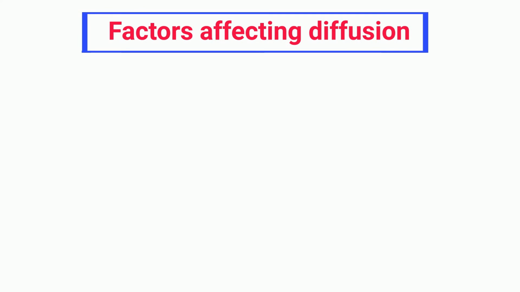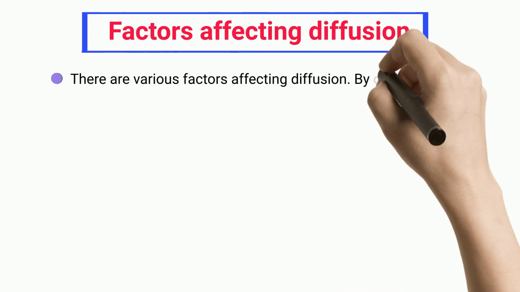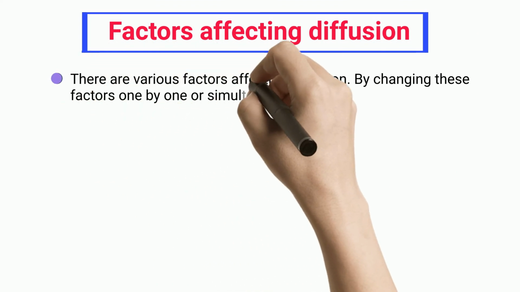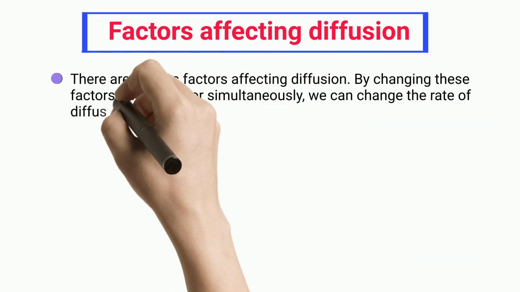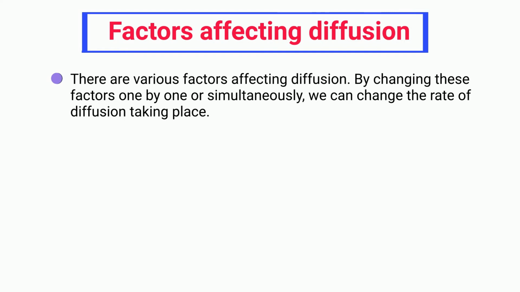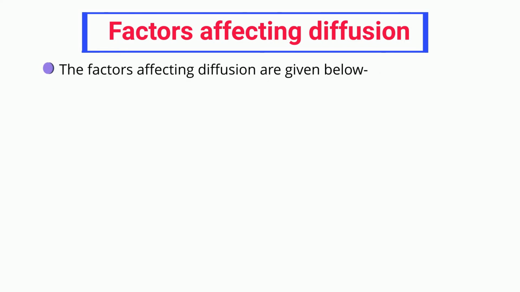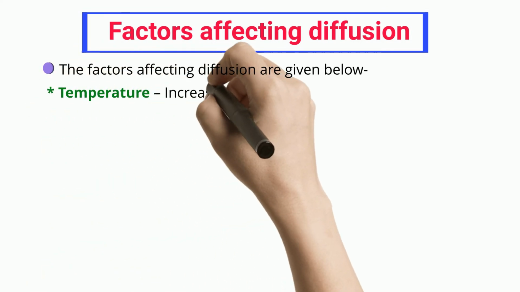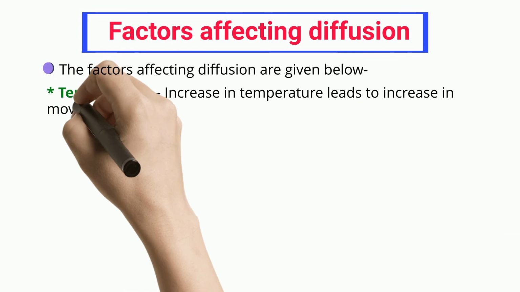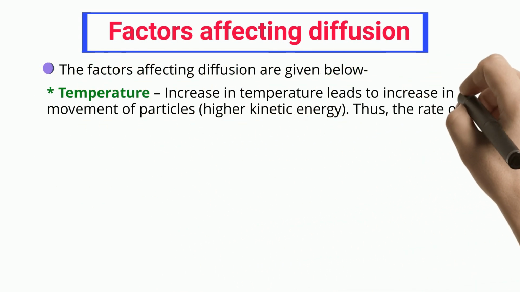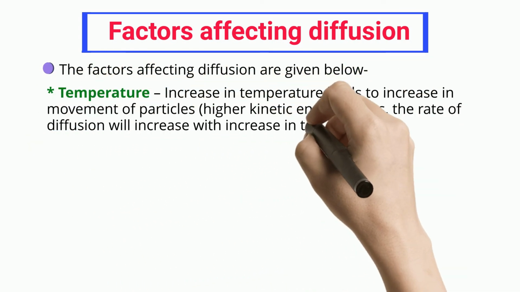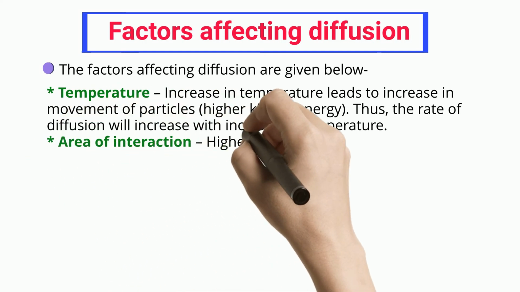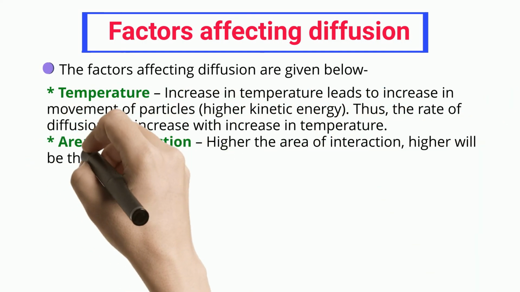Factors affecting diffusion. There are various factors affecting diffusion. By changing these factors one by one or simultaneously, we can change the rate of diffusion taking place. The factors affecting diffusion are given below. Temperature. Increase in temperature leads to increase in movement of particles, higher kinetic energy. Thus, the rate of diffusion will increase with increase in temperature.